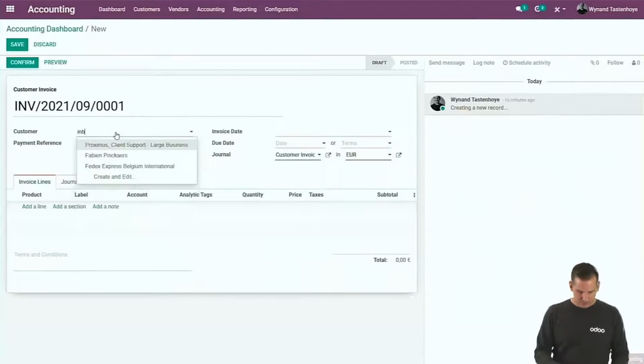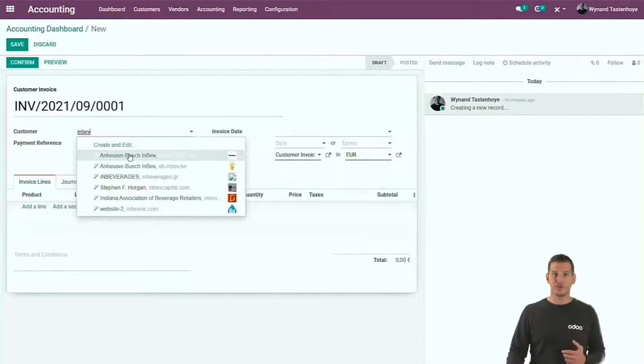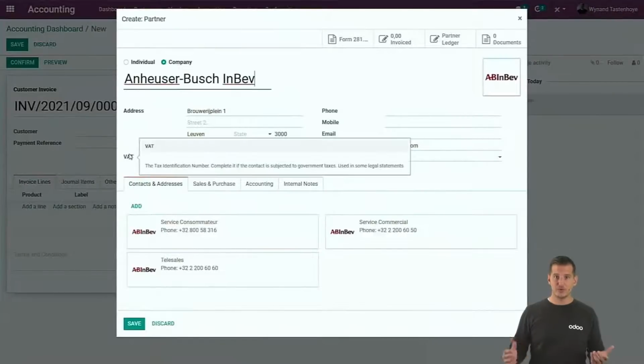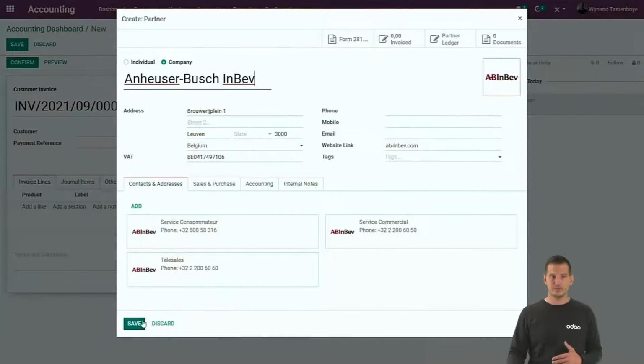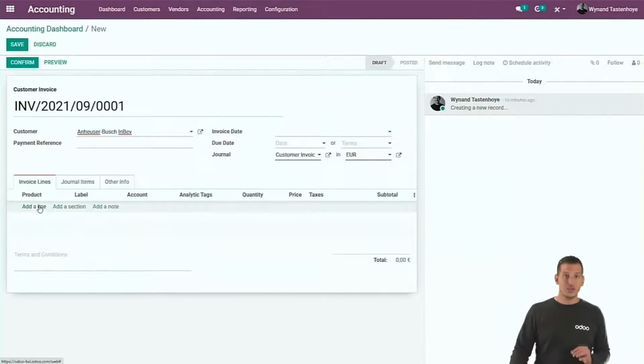Let's imagine that I want to create an invoice to InBev. InBev is not an existing customer. Well, we will look for it on the internet, and based upon our autofill functionality, you can just click on it and we will create the contact form for you based upon all the information that we found. Just save it and the contact form is saved. Now let's add the lines.